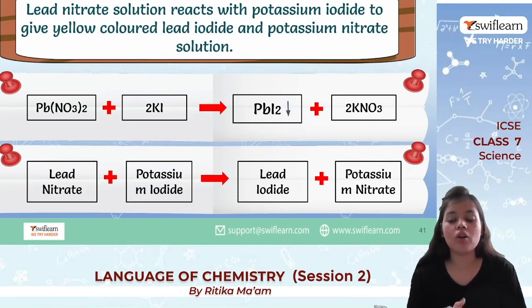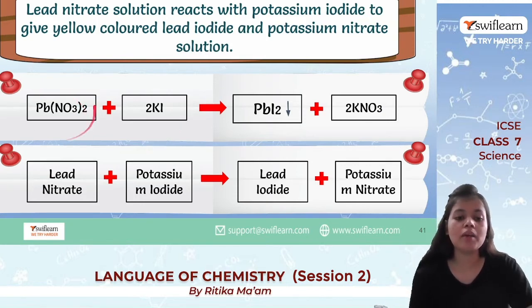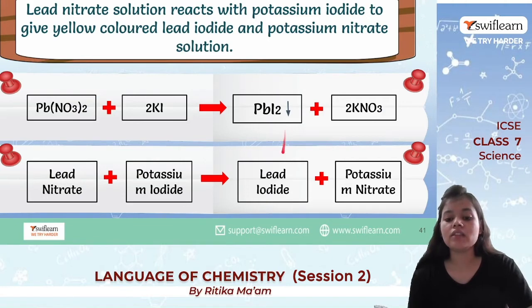So we should always be careful about that. For example, let us take PbNO3, that stands for lead nitrate, and when it combines with potassium iodide, it gives lead iodide, the downward sign is for the precipitate, and KNO3, that stands for potassium nitrate. Now over here there is one thing that you need to observe.